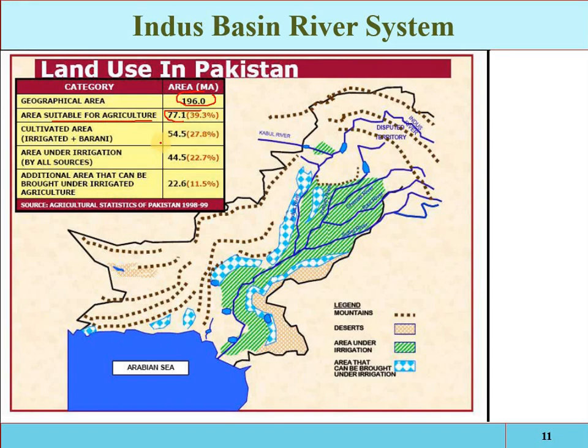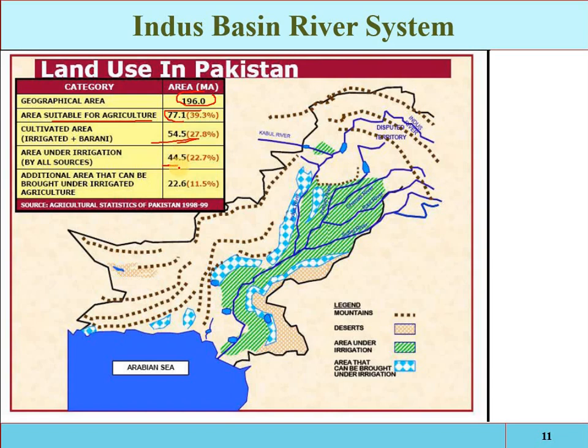The total area of 77 million acre is suitable for agriculture, but we are only cultivating 54.5 million acre, both on rainfall and irrigation. Out of this, 44 million acre is under irrigation, and the rest, 10, is by rainfall.